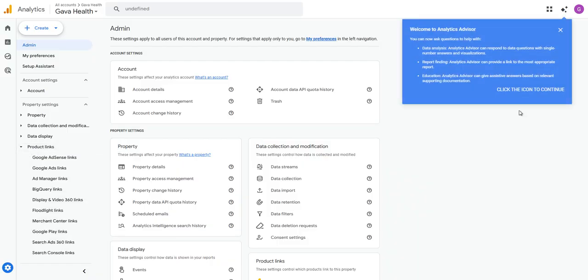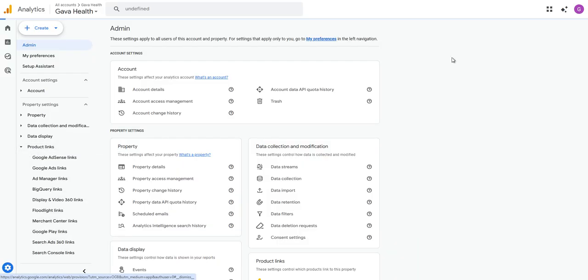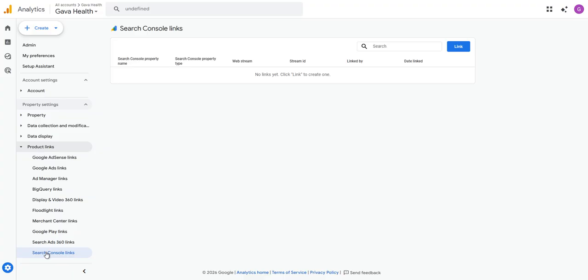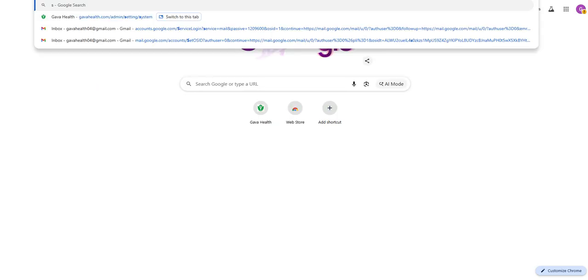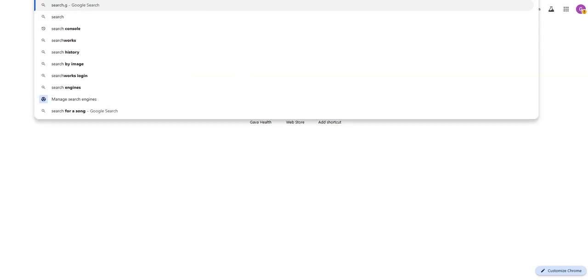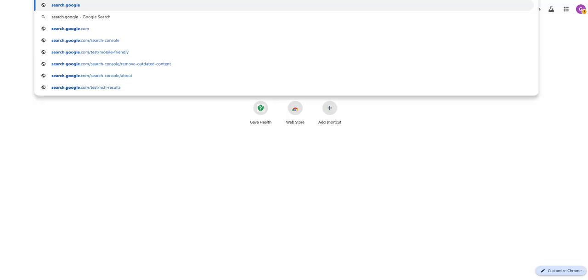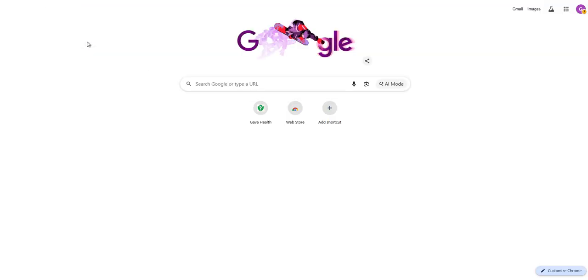And then when I'm on admin, I'm going to go to product links. And then when I go to product links, I want to sort out my Google Search Console. So how do you sort out your Google Search Console? You're going to have to search for it here. But first, you need to get your Google Search Console set up. So I'm going to do my search.google, right? Then do that.